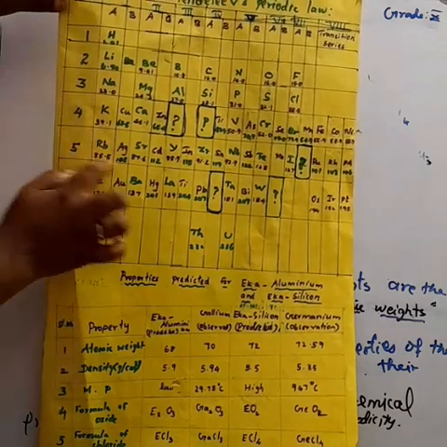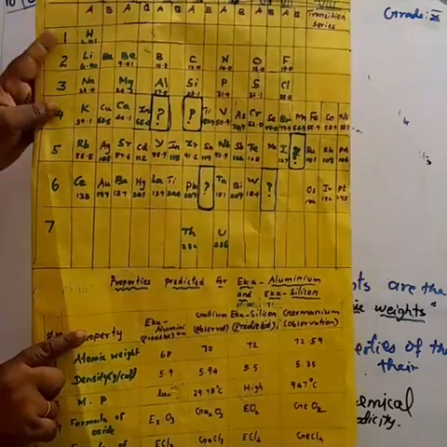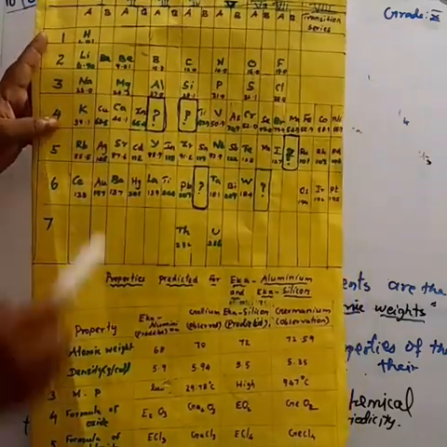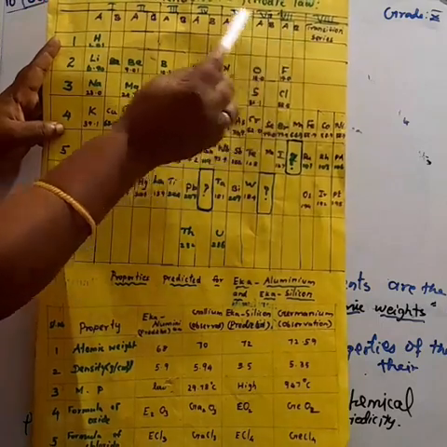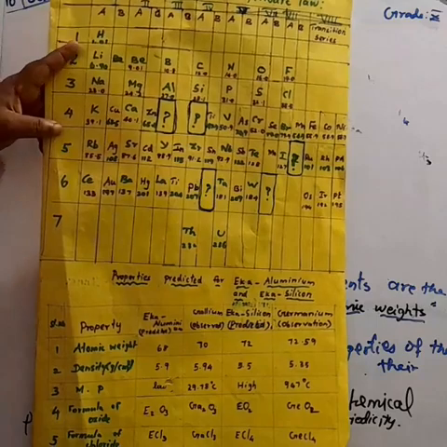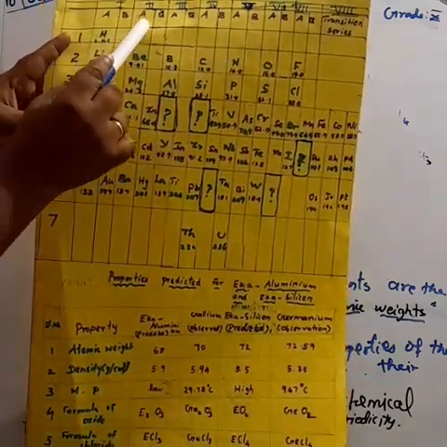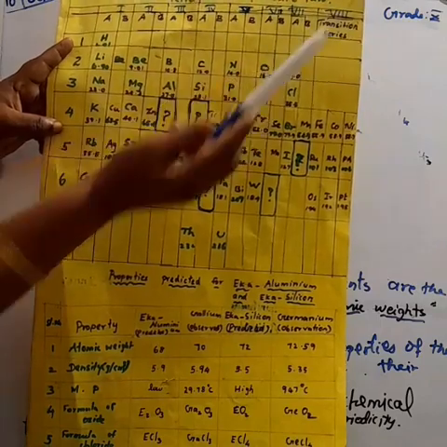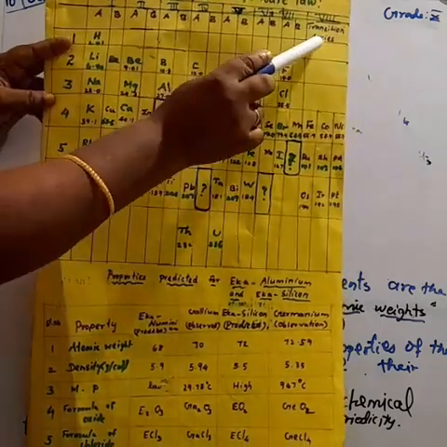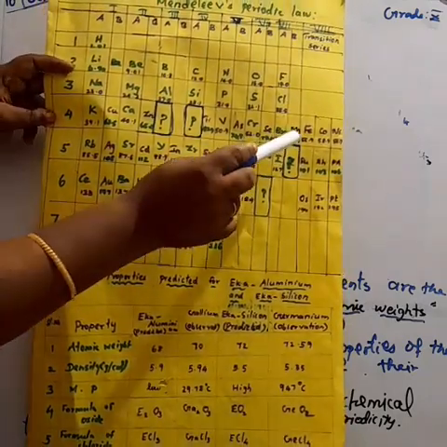Up to the 7th group, each group is subdivided into A and B. The 8th group is different; we call this the transition series. The 8th group is divided into 3 series.